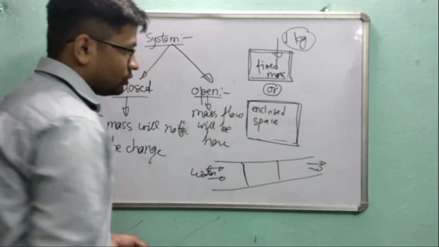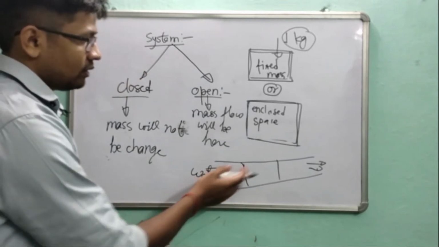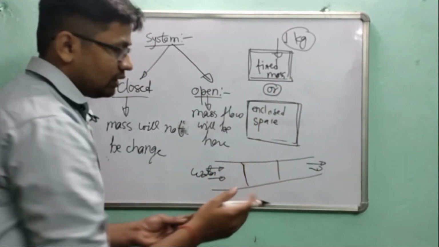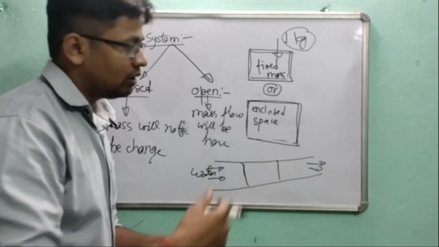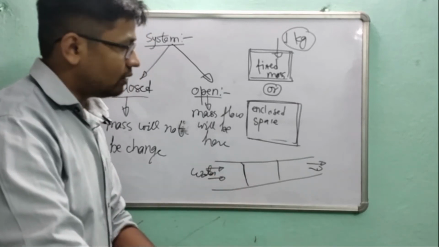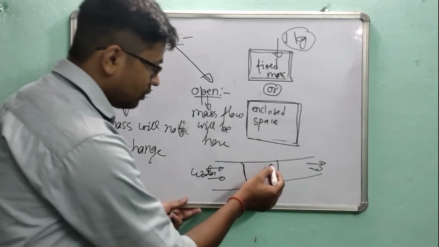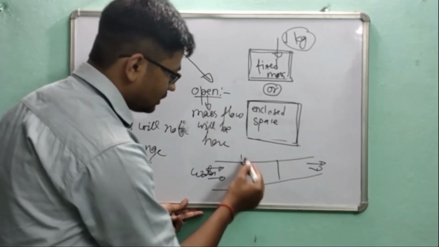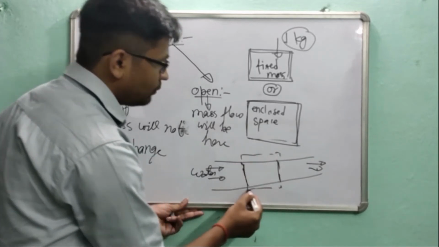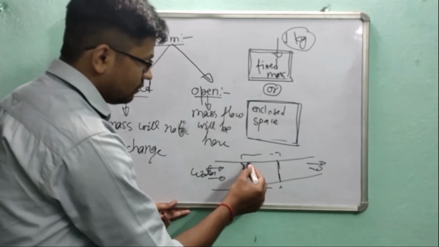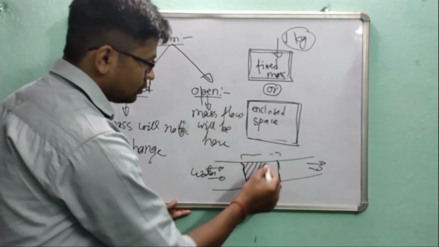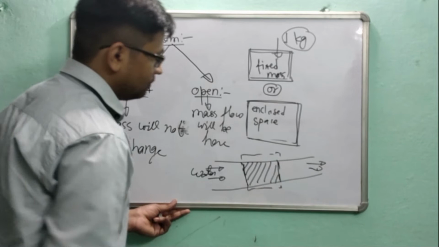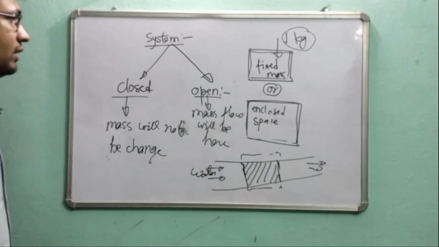So in this case, this is open. We cannot define how much mass is entering or how much mass is going outside. So we just create a hypothetical enclosure and our study will be focused here. So this will be our system. Okay.